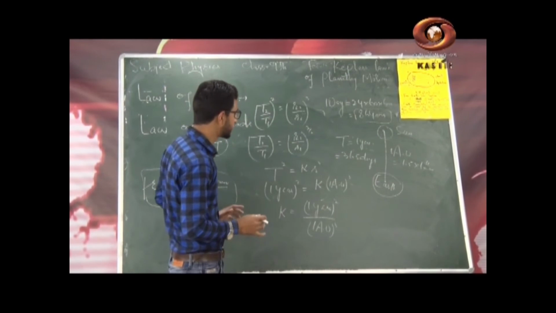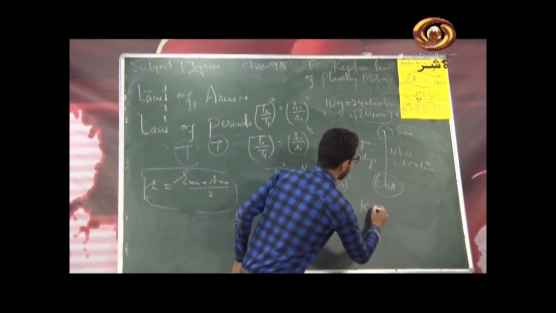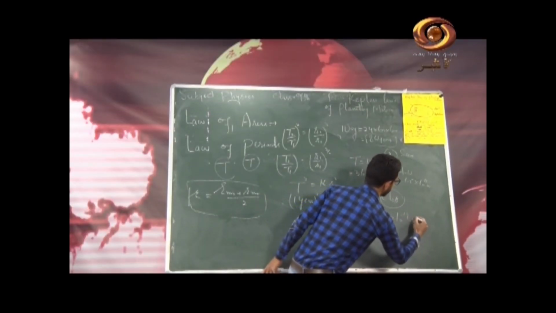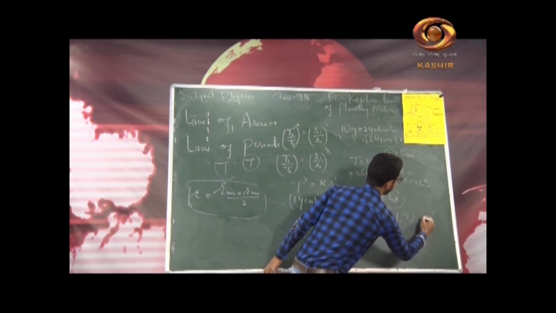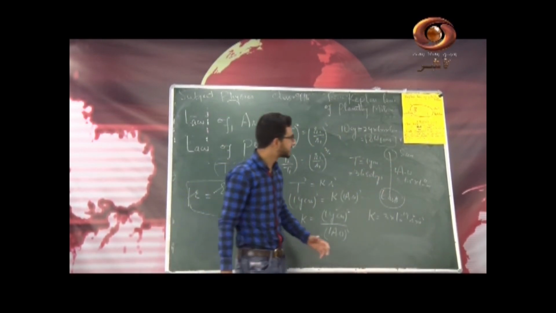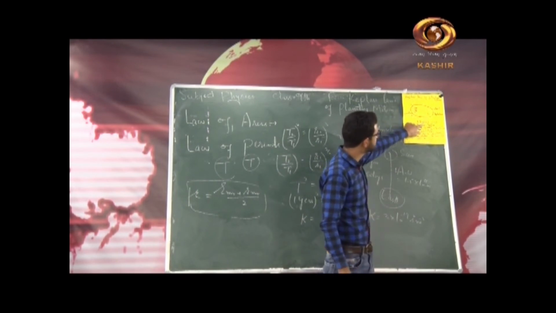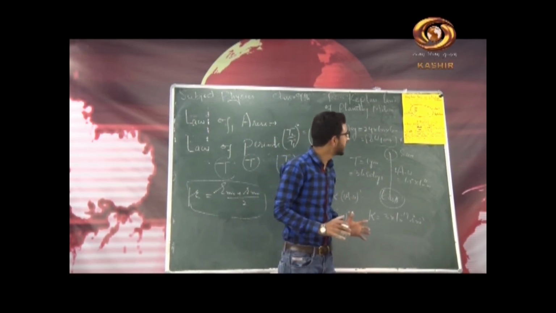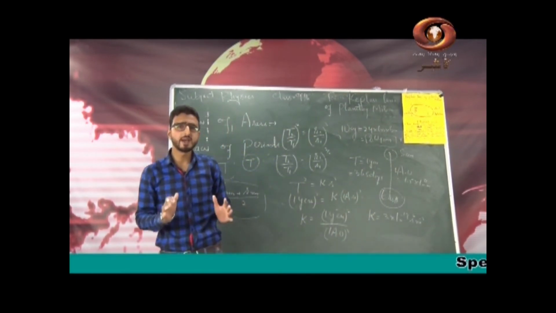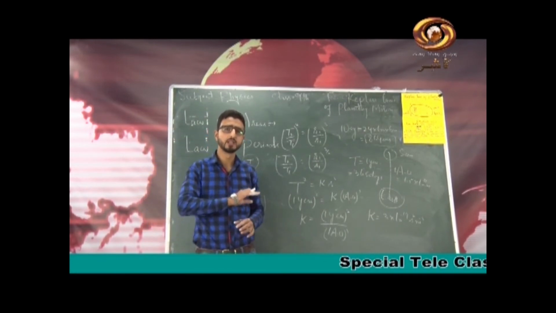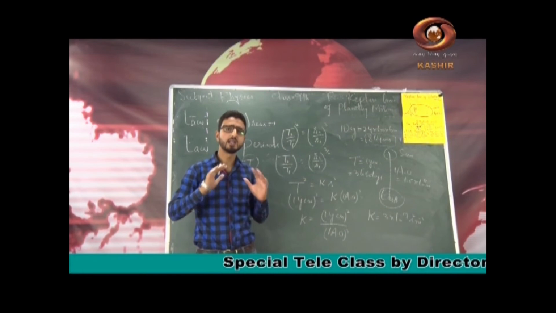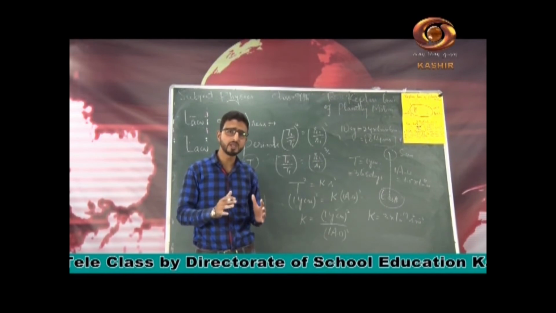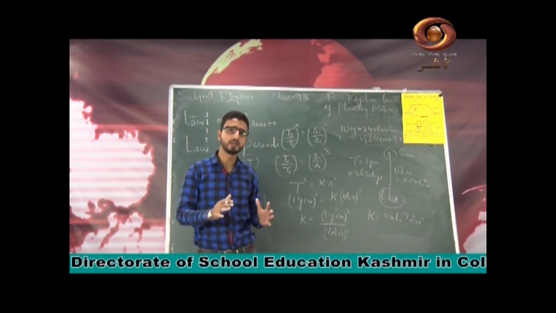And for the Earth-Sun system, the value of K in SI is 3 into 10 raised power minus 19. Unit will be second square per meter cube. You can also see it from the diagram. This is for the Earth-Sun system. K is equal to 3 into 10 raised power minus 19 second square per meter cube. So these were Kepler's laws of planetary motion: law of orbits, law of areas, and law of periods. That is the relation between the time period of the planet and the average distance of the planet from the Sun.